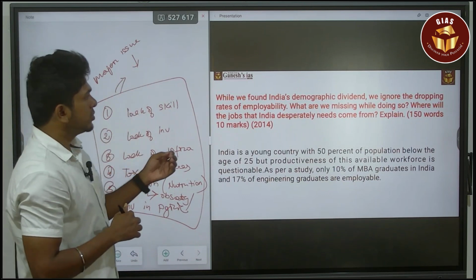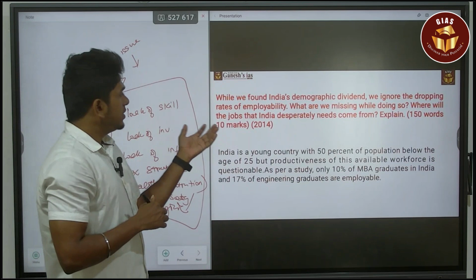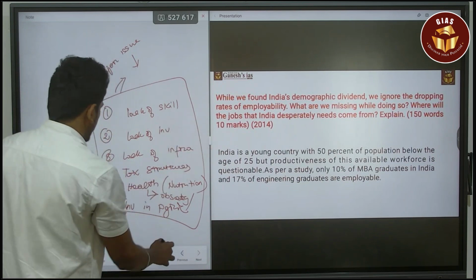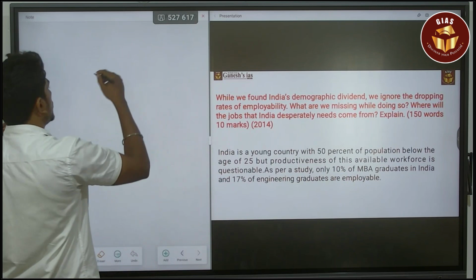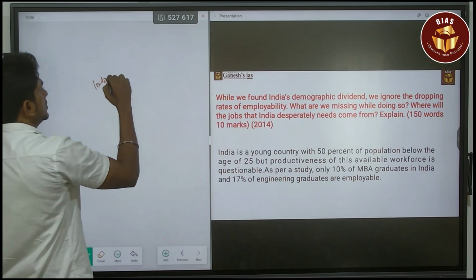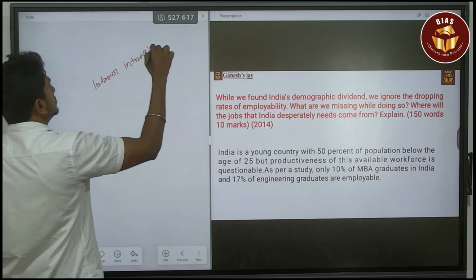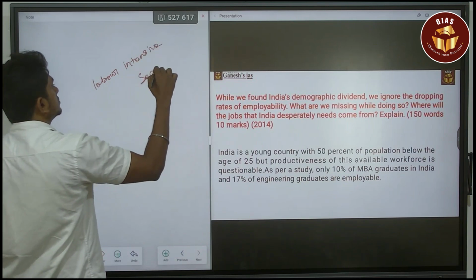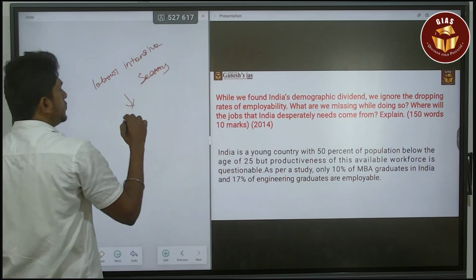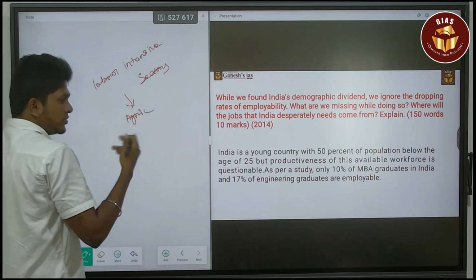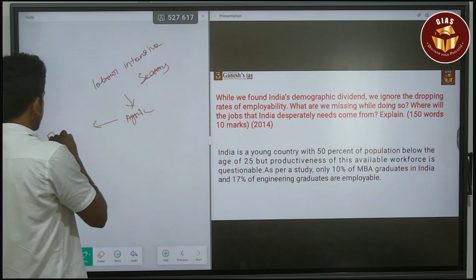And also the question is asking where will the jobs that India desperately needs come from? So you have to say from where we can get the large job opportunities. First, labor intensive sectors. Again, it is focusing on the agri sector. When it comes to the issues, you can even say about the disguised unemployment.